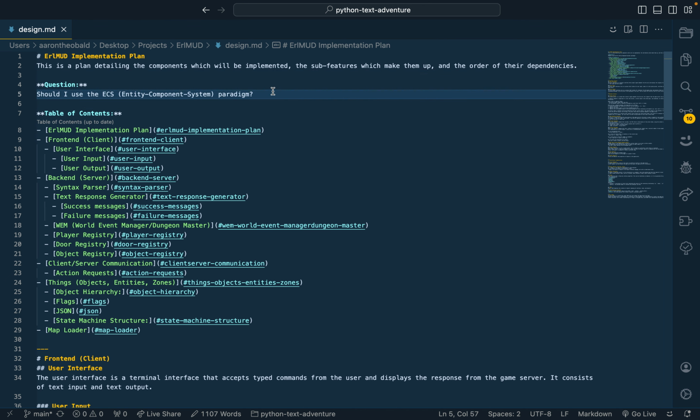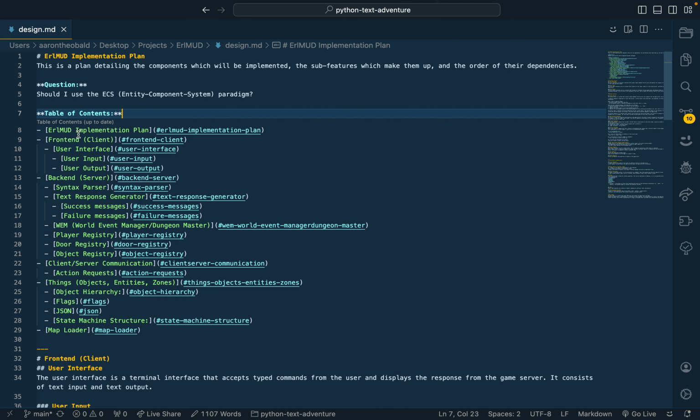Unfortunately, that did mean that I didn't actually get around to implementing, but I have a really well thought out system. So this is just my design document. This is what I worked on. Here I talk about the ECS, entity component system paradigm used in a lot of Rust libraries such as Bevy, but since this is not Rust, I was not sure how to approach that.